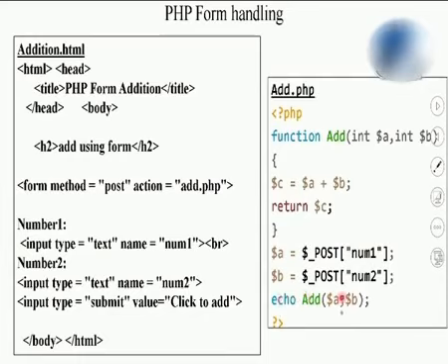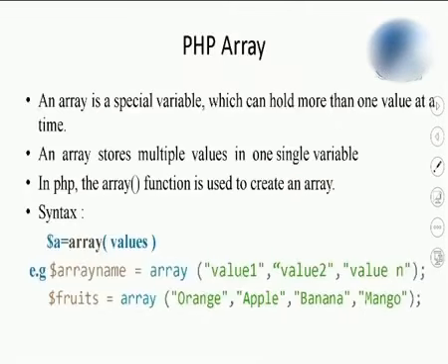Here echo is going to call this add function, and this is going to pass the parameters. Just now we have seen the same program, which is going to add them and print the addition returned, that is the value of C, the addition. So this program is going to accept values from the user using the text boxes and print the addition. So this is how to create the form and how to pass the values to the PHP program via form. We are going to learn PHP arrays in the next lecture.